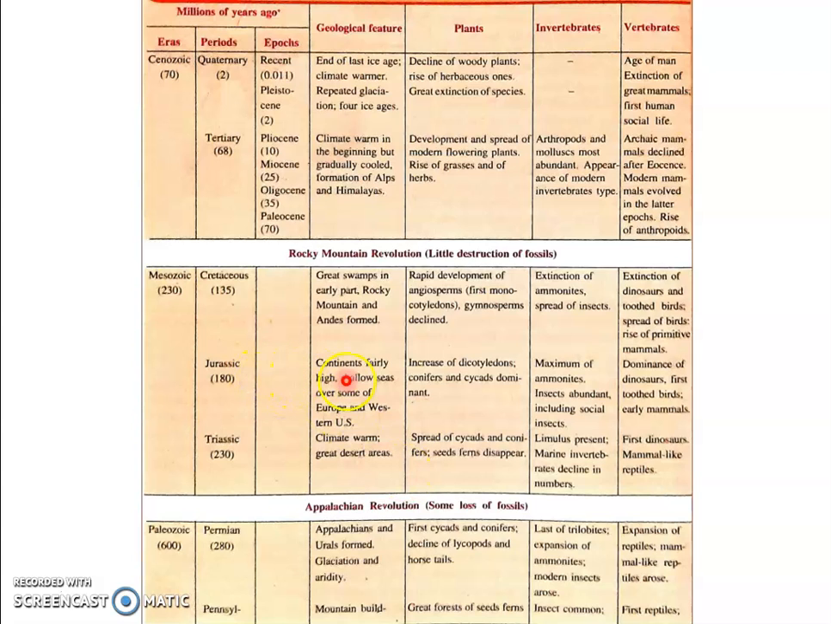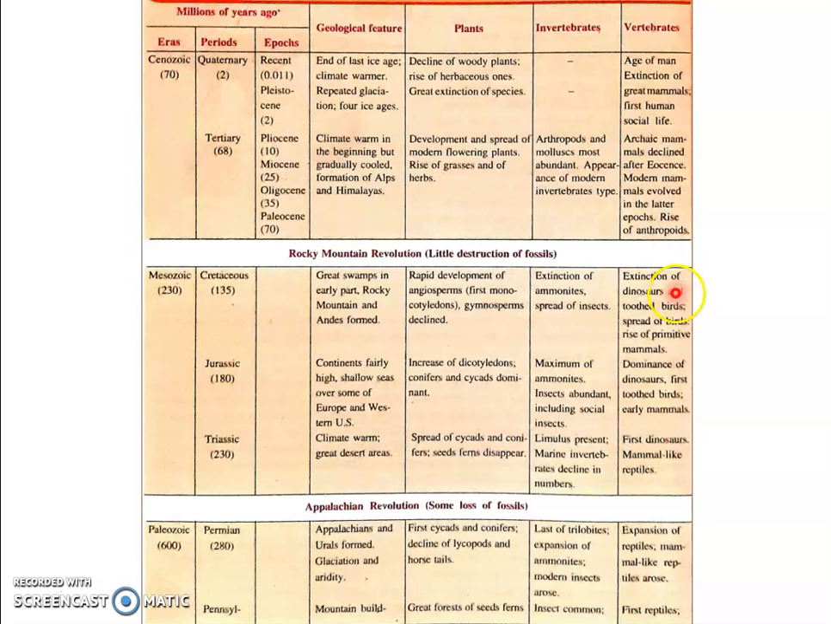During the Jurassic period, the dinosaurs became dominant, and we could see the first toothed birds and early mammals came into being. During this time, continents were fairly high. Shallow seas covered some of the European and Western US regions. During the Cretaceous period, great swamps in the early part, and Rocky Mountains and Indus were found.